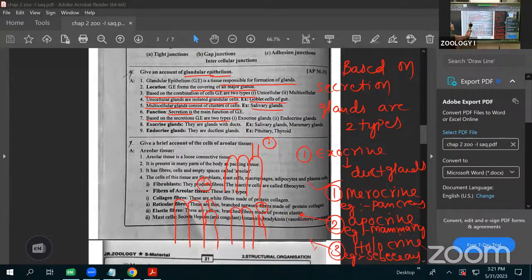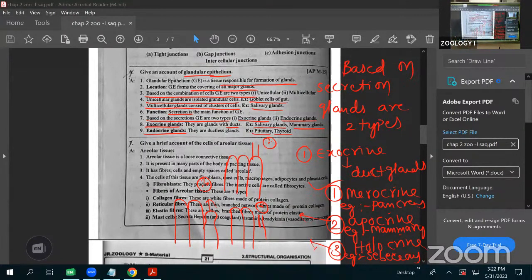See this one here, based on the secretion, the glandular epithelium is of two types, exocrine and endocrine glands. Exocrine glands means glands with ducts. The examples are the salivary glands and the mammary glands. Next one is the endocrine glands. They are the ductless glands. They are not provided with ducts. Example is pituitary gland and the thyroid gland.